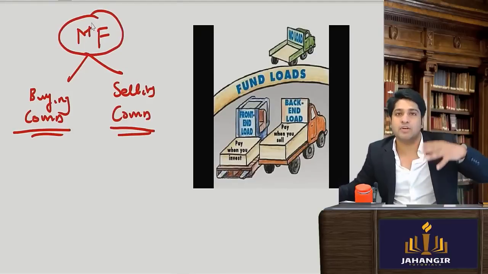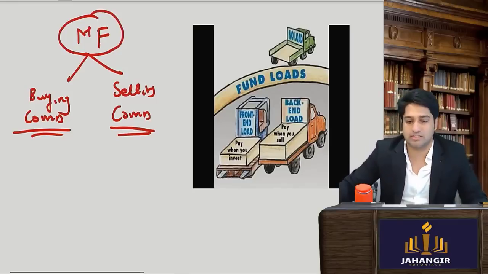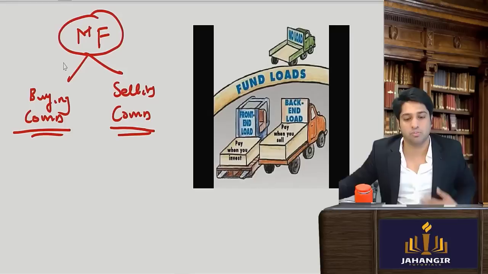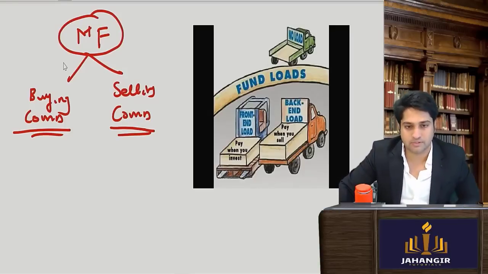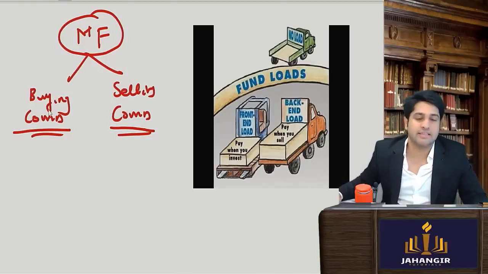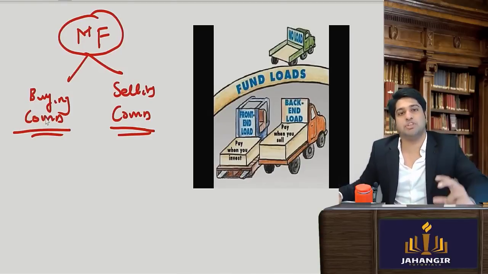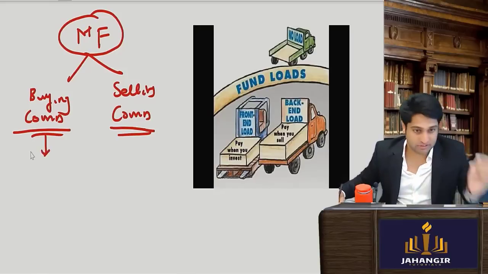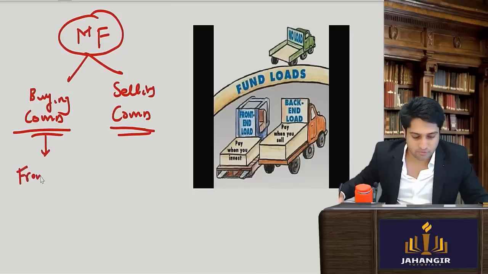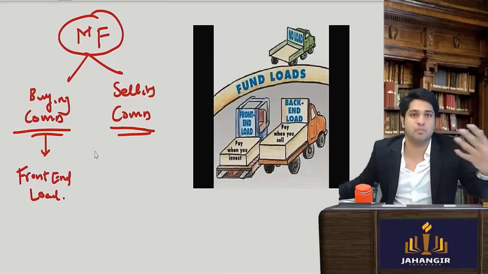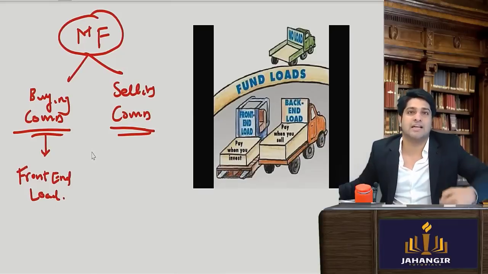Tell me one thing, can you buy directly, or do you have to buy through brokers? Obviously, whenever you buy from brokers, they will charge commission. This is called a buying commission, and it is called your front end load. Front end load is nothing but a buying commission. Whenever you purchase, that time you have to pay.